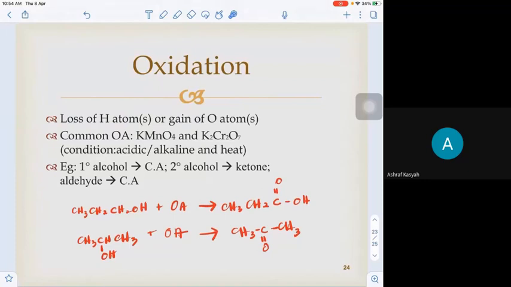It is not necessary that they will occur simultaneously. Sometimes they occur simultaneously, as in this case. As for this one, they just lost the hydrogen. Sometimes we just observe that we have more oxygen in the product than the reactant.